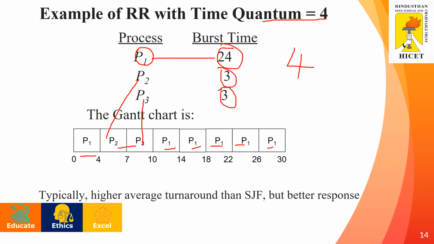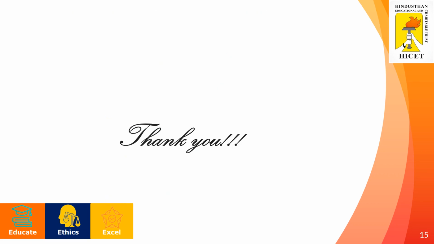By adding these things, we can find out the average waiting time for the entire set of processes and the waiting time for each particular process. So I hope you have understood the concept behind the CPU scheduling algorithms.